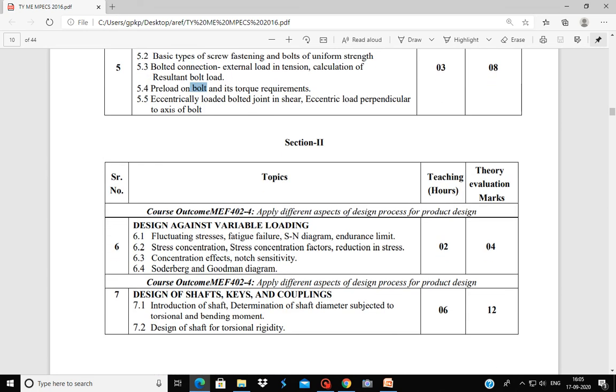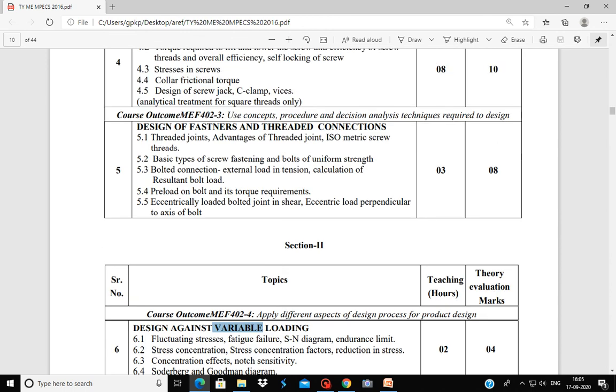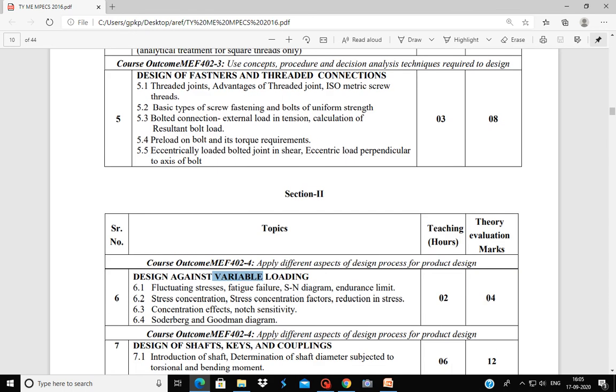In fifth chapter we are going to design against variable loading. Variable loading is loading in which the load is changing. In first section whatever we are going to design, it is going to be designed for a steady load. A steady load means a load in which the value of load or magnitude of a load is not going to change with respect to time.